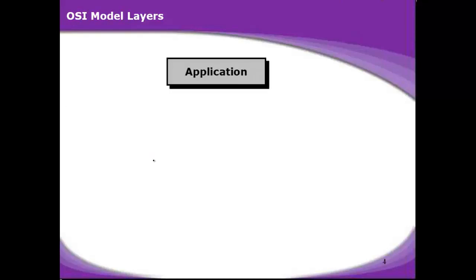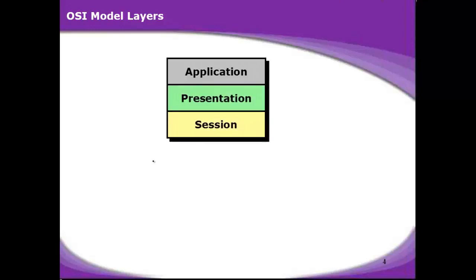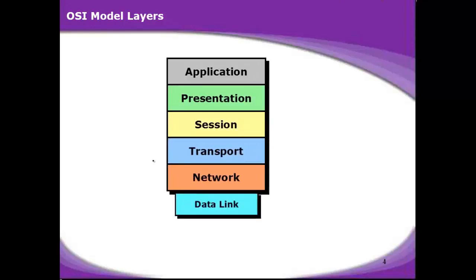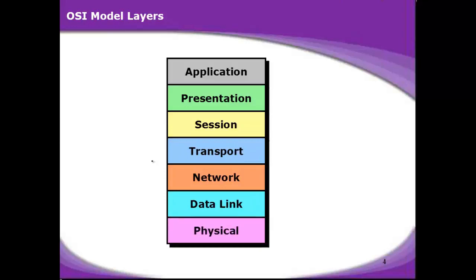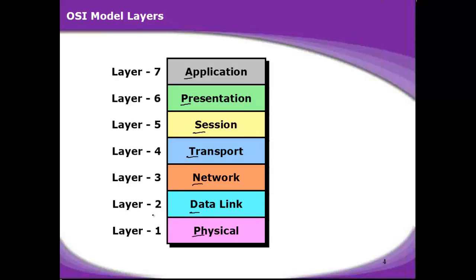So there are 7 layers: application, presentation, session, transport, network, data link, and physical layer. If one wants to learn it, there is a simple acronym which you can use: All People Seem to Need Data Processing. The numbering starts from the bottom to up. So layer 1 is the physical layer, layer 2 the data link layer, and all the way up to the 7th layer, and that is the application layer.